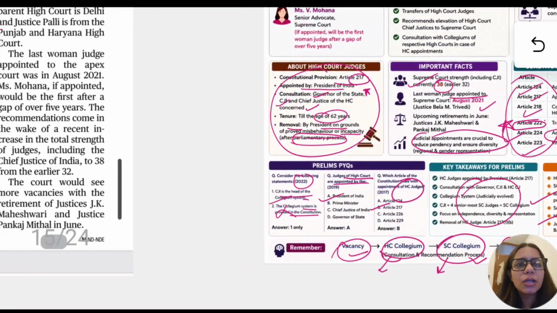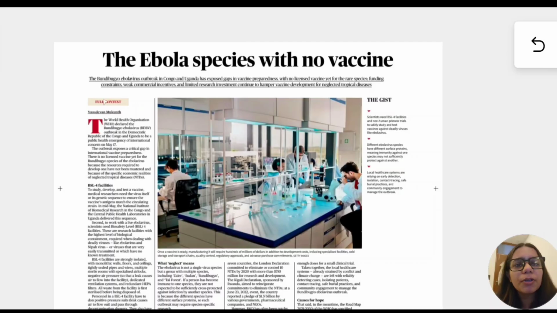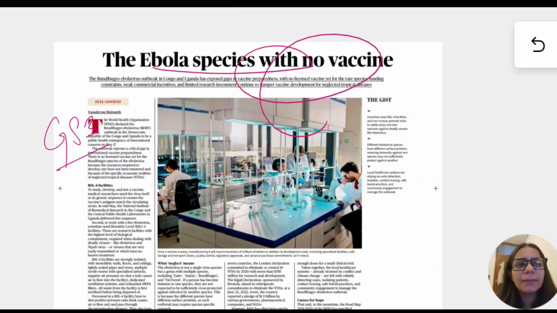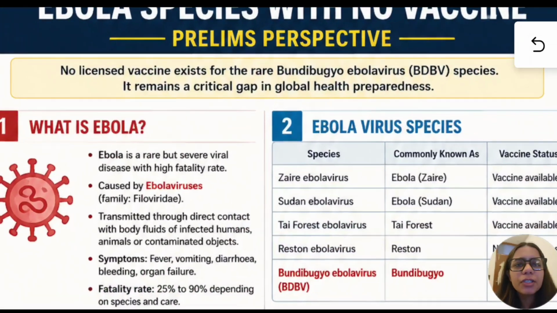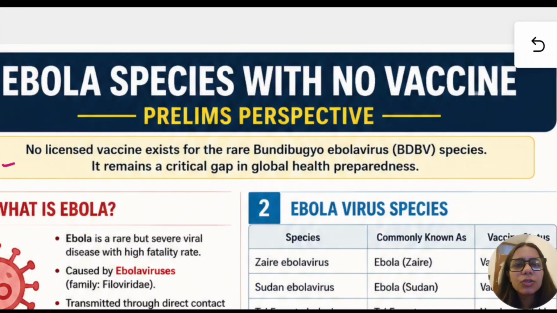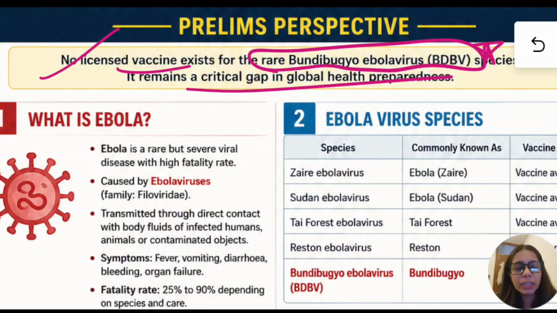So this was your third topic for the day, and again an important topic from the GS3 perspective from science and tech, about an Ebola species with no vaccine. It is in the news currently. Now let us see why. First, let us see that there is no licensed vaccine existing for the rare Bundibugyo Ebola virus. You have to learn this. There is no vaccine available. It remains a critical gap. So this is what the article is talking about.